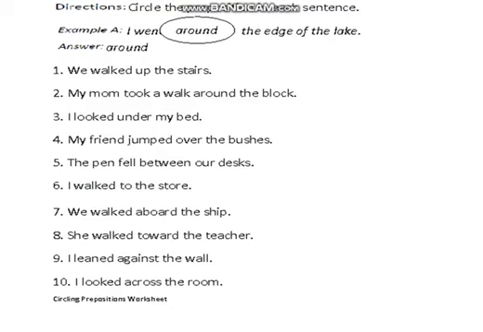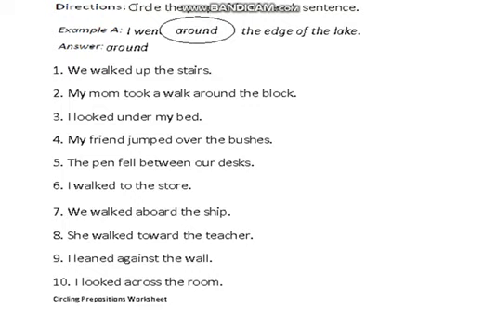Now look at it. This is your homework page. Circle the preposition in each sentence. Look at the first example. आप लोग के लिए ये किया है। I went around the edge of the lake. I went where? Around the edge of the lake. So here the word around is a preposition.